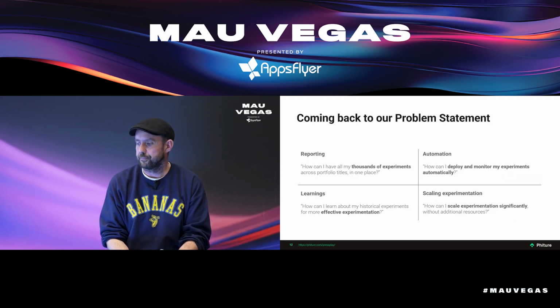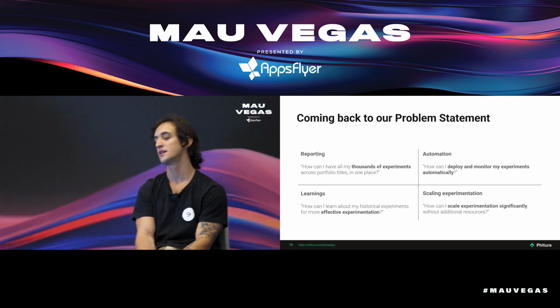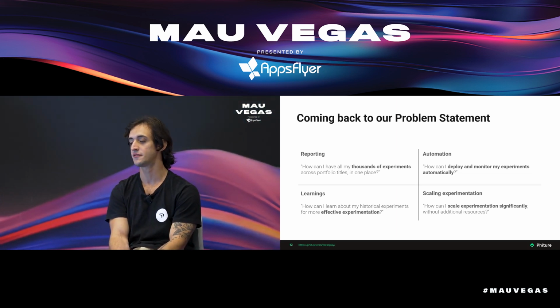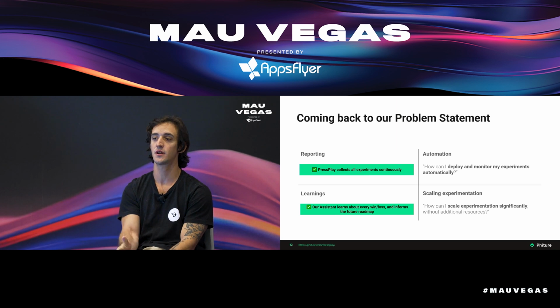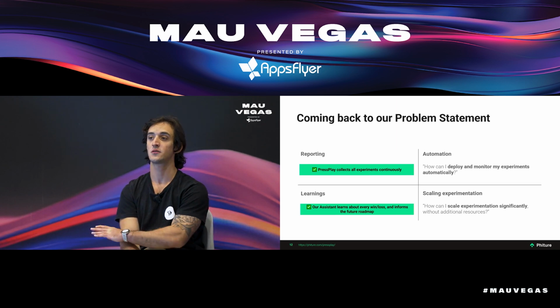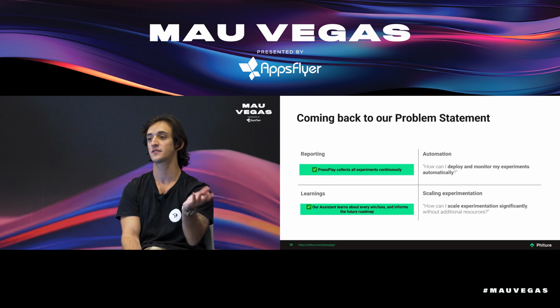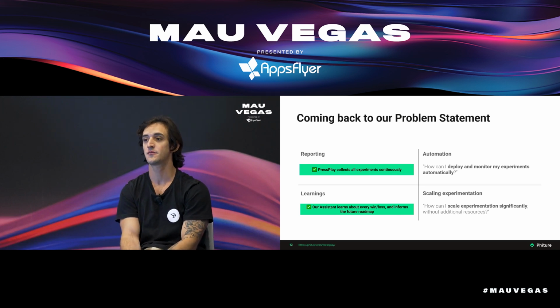Yeah. Look, coming back to the problems that we stated before, so reporting, now we have everything in one place and now fully automated. We do not need to go and update each experiment for each variant with the data. The learnings, we have the learnings for the experiments themselves that we run, and we are now talking about including past experiments that we have for titles, for example, Sniper 3D, we have hundreds and hundreds of experiments that we can certainly use to generate more ideas. Automation, we all have those in one place.